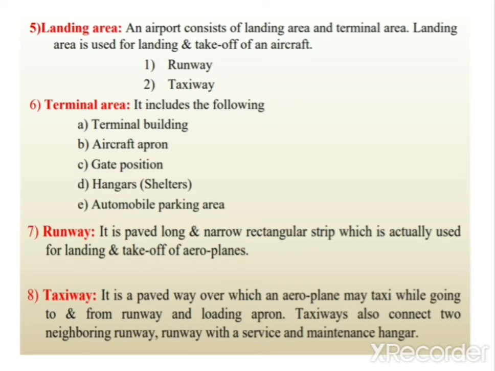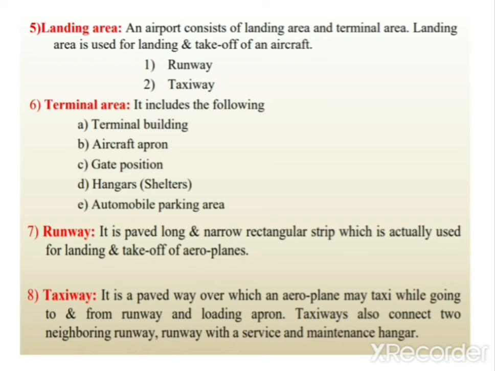And gate position, this is the gate which has been provided within the airport, from apron to taxiway. In between them some gate will be there. And the next one is the hangar or shelter. This is the component of airport where some repair works or some mechanic works will take place for the aeroplanes or aircrafts.